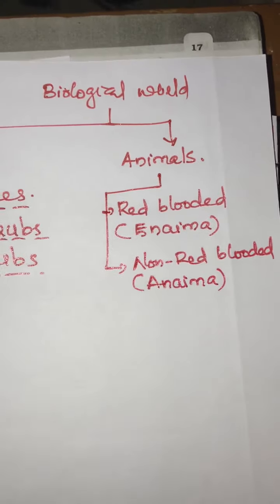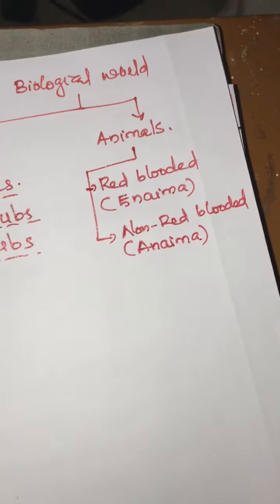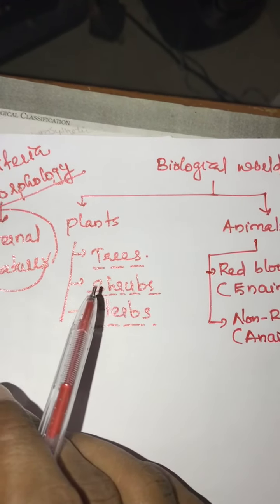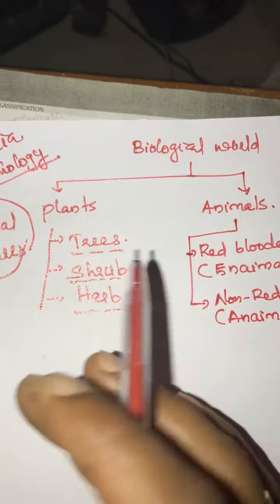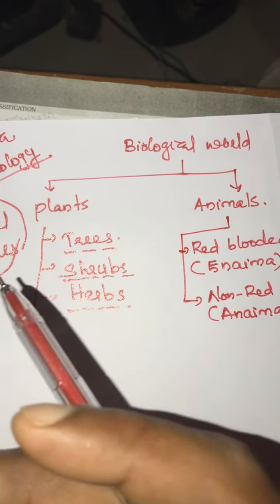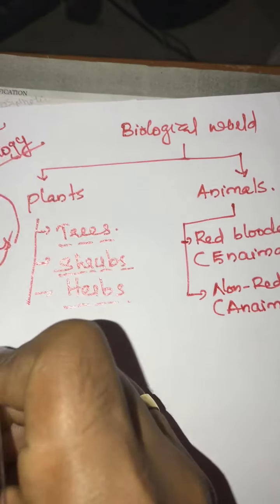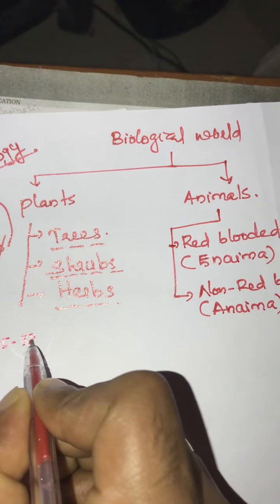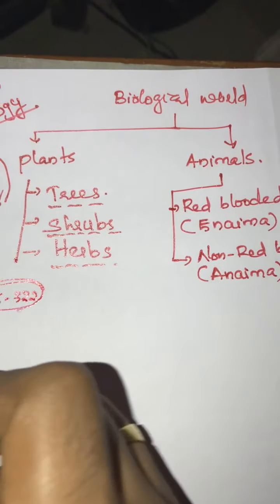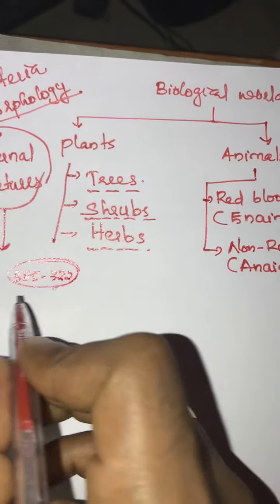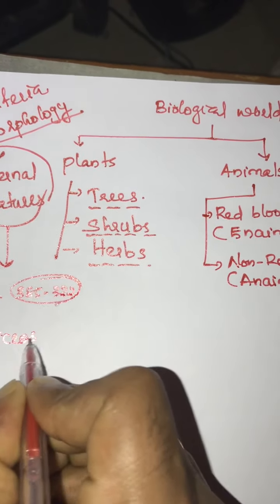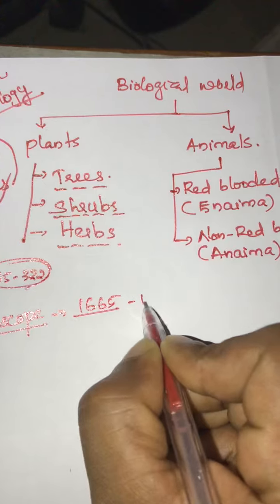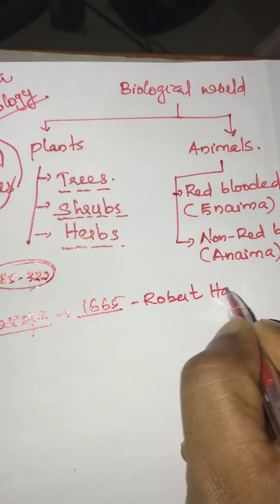Aristotle's classification is mainly based on morphology. Why did he classify only based on morphology, external features? He did not select internal or anatomical characters because during his period, 385 to 322 BC, the microscope had not been invented. The microscope was invented in 1665 by Robert Hooke.